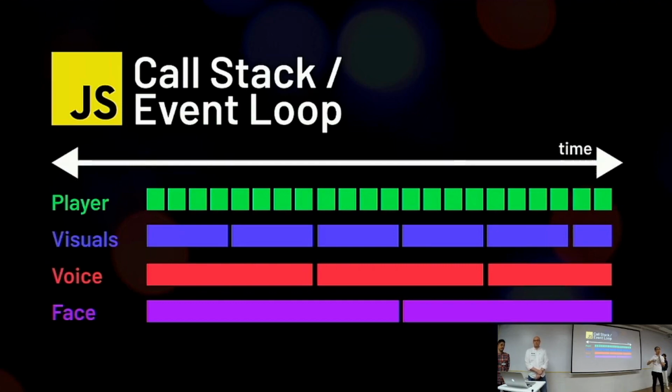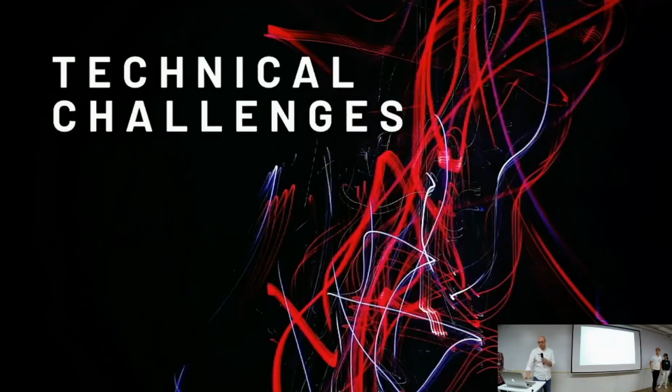So the voice API is also always on, so it's always listening to you to see if you have a voice command for it, and that's always happening in the background as well. And the face API polls every 10 seconds, mainly based on limitations around the Azure Face API. And we use that to poll for your face and give you that emotional analysis every 10 seconds. And so when we work with this continuously changing state all the time on the client side, we run into a lot of performance issues. And it's always very challenging to deal with all of these different actions populating your call stack in the event loop. And I'll pass it off to Matt to talk a bit more about that.